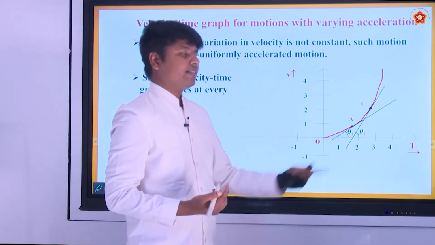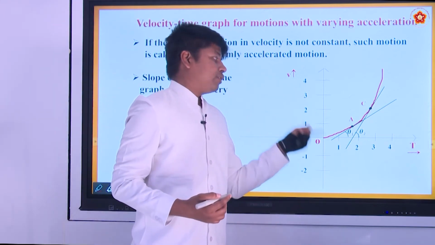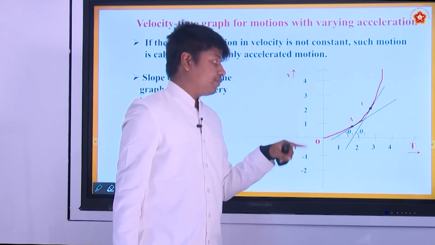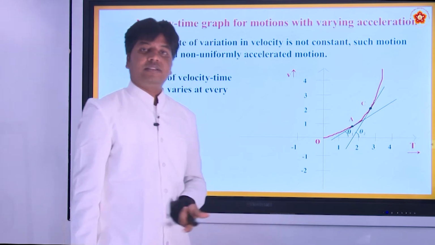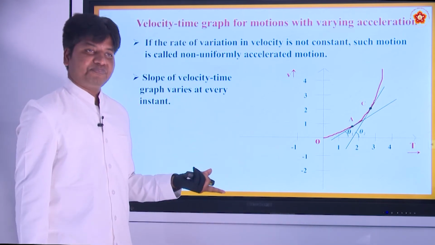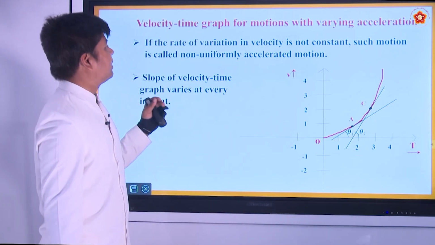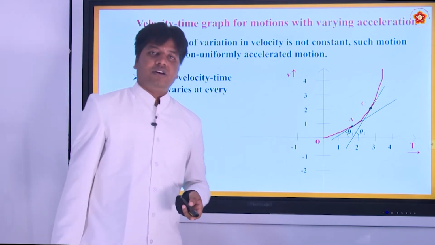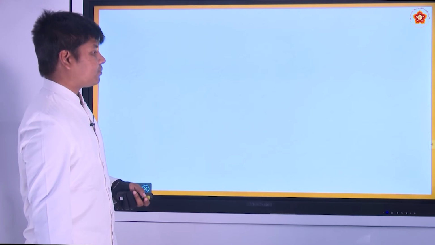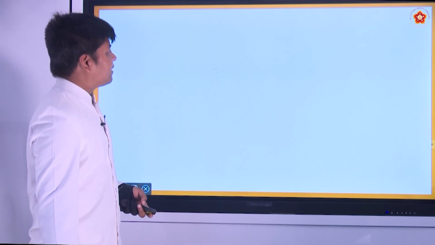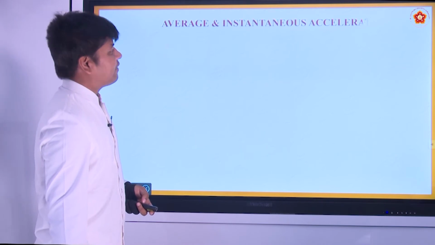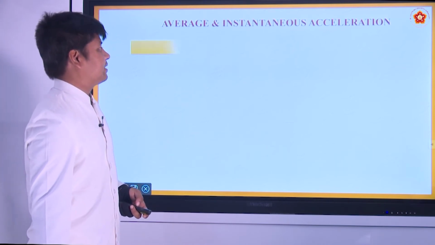The slope of this velocity-time graph gives you the acceleration. As the slope changes, the acceleration changes. So this is about the velocity-time graph for the motion with varying acceleration. All right. So what are average and instantaneous acceleration? We will study them now.